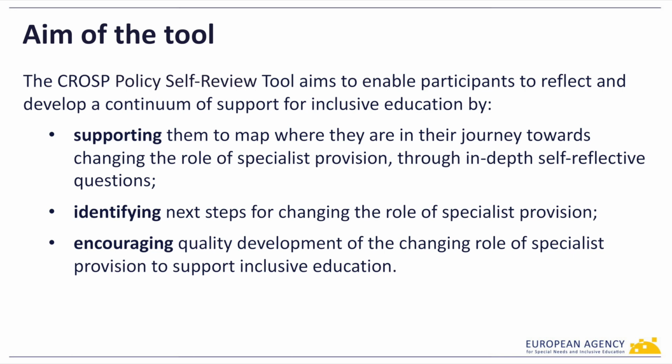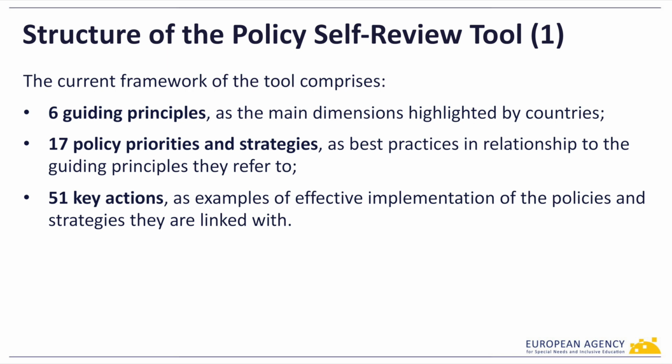As an open source document, participants can also build upon the guidance to validate and adapt it to their national context. The CROSP Policy Self-Review Tool includes 6 guiding principles, 17 policy priorities and strategies, and 51 key actions. The tool builds on earlier research as well as previous agency activities, showing important factors and mechanisms behind the transformation of education systems. The 6 guiding principles are overarching principles underpinning the implementation of policies and strategies and stakeholders' abilities to implement inclusive education on a daily basis.